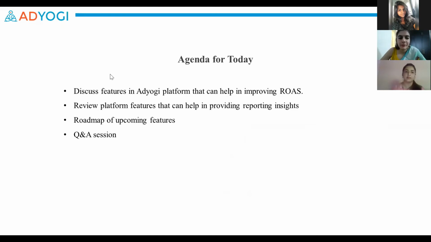Let's dive right in. In today's session, I'll be covering 10 AdYogi features. Some of these are related to creatives and how we can further improve our creatives. We'll also talk about features that can help us in scaling up our campaigns efficiently. And lastly, we have some features related to reporting and reporting insights.